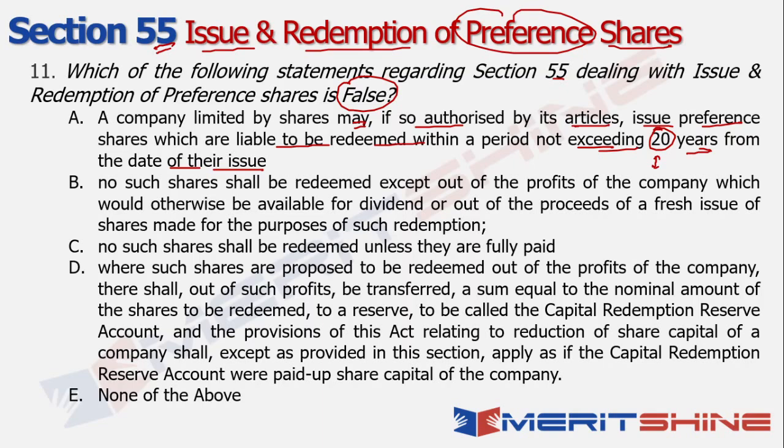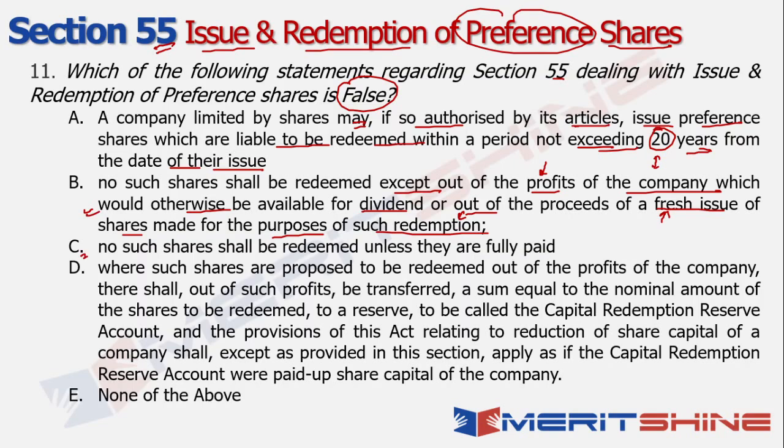No such shares shall be redeemed except out of the profits of the company, which would otherwise be available for dividend, or out of the proceeds of a fresh issue of shares made for the purposes of such redemption, right? So technically, only the profits and, let's say, a fresh issue meant for such redemption can be used in order to redeem such preference shares. This seems to be quite logical.